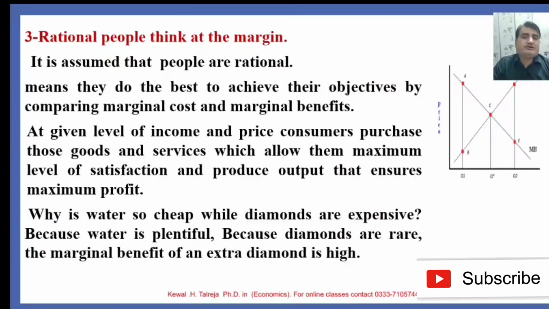So why is water so cheap while diamonds are so expensive? Because water is plentiful and available in abundant quantity, while diamonds are rare and scarce. As we know, scarcity is a big problem. The marginal benefit of an extra diamond is high, whereas the marginal benefit of extra water is low.